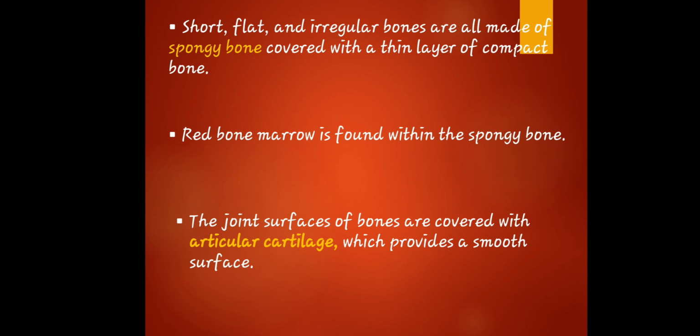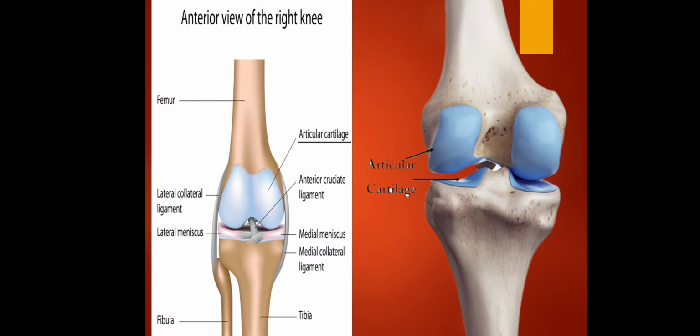While when we say articular cartilage, it is said that the joint surfaces of the bones are covered with articular cartilage. Articular cartilage is a smooth, white tissue that covers the ends of the bones, where they come together to form joints. So articular cartilage can be damaged by injury or normal wear and tear. So that is the major function of articular cartilage. That is the explanation for this slide. So let's proceed now to another.